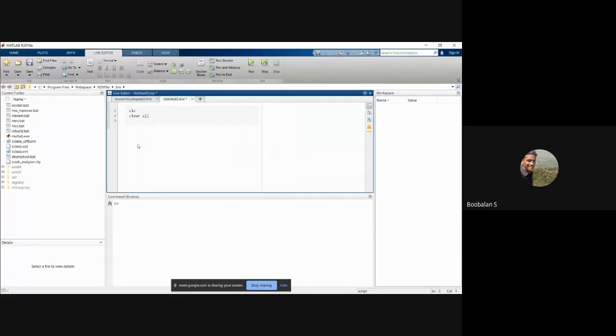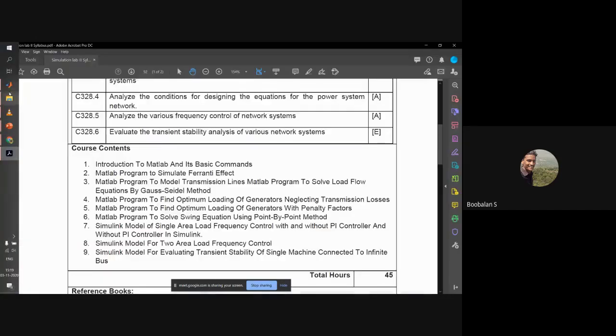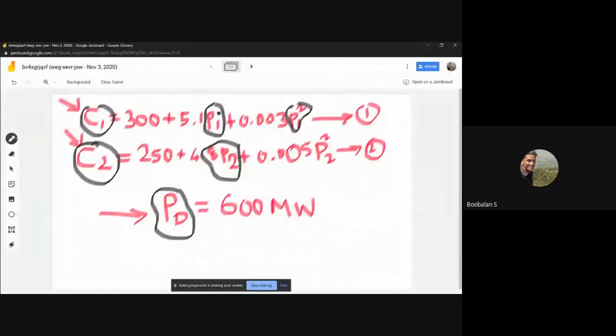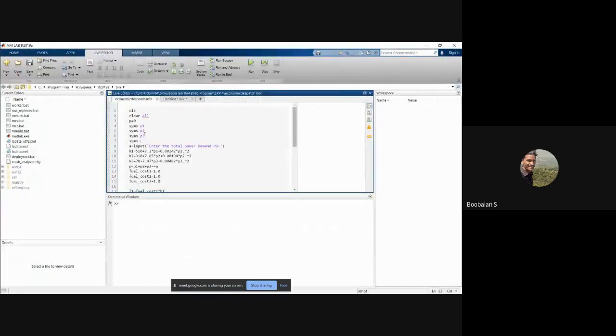Initially the total power should be equal to 0. P is our power. Actually, initially for iteration purposes, starting purposes, I'm going to use 0. And directly I'm going to initiate variables, right? What are the variables we have in our problem? We have variables P1, P2, C1, C2, PD, right? I'm going to invoke these variables, namely P1, P2, right? The same way I already have it over here, so I'm going to use it over here, copy the same and go with it.